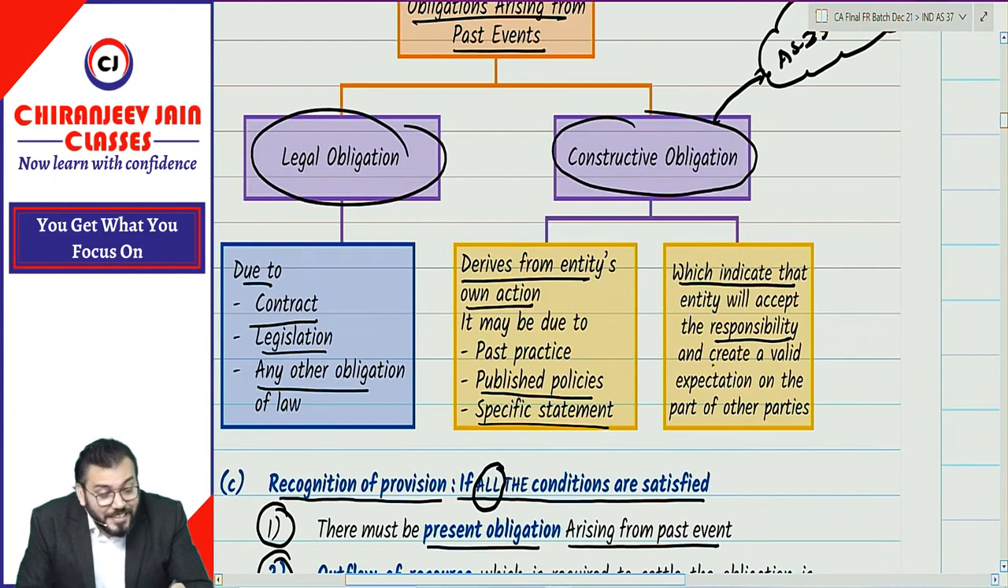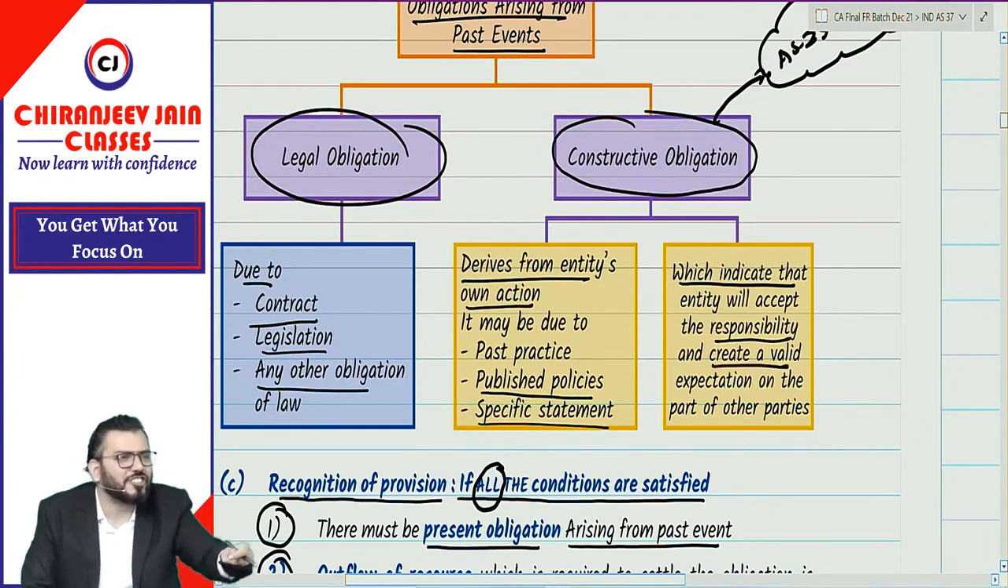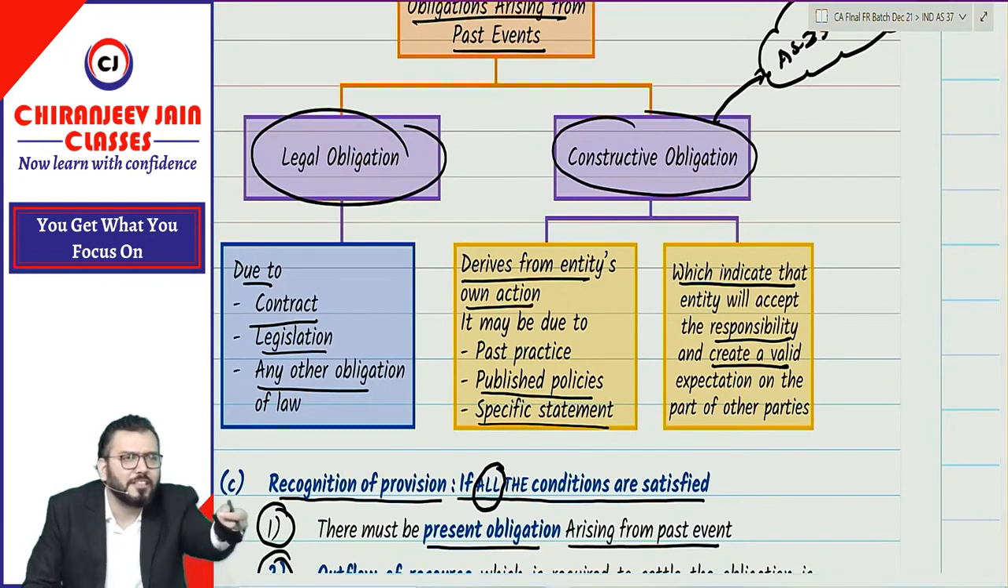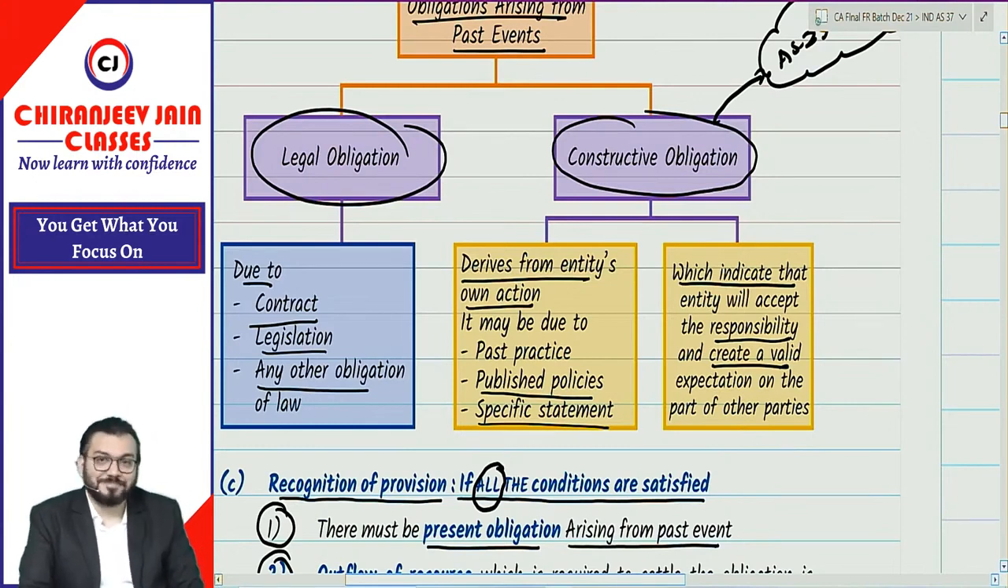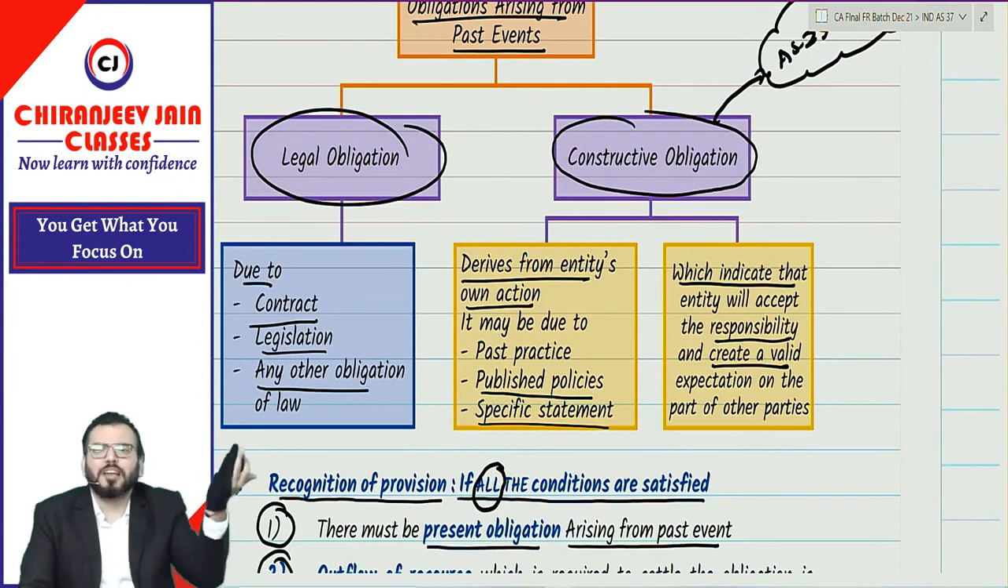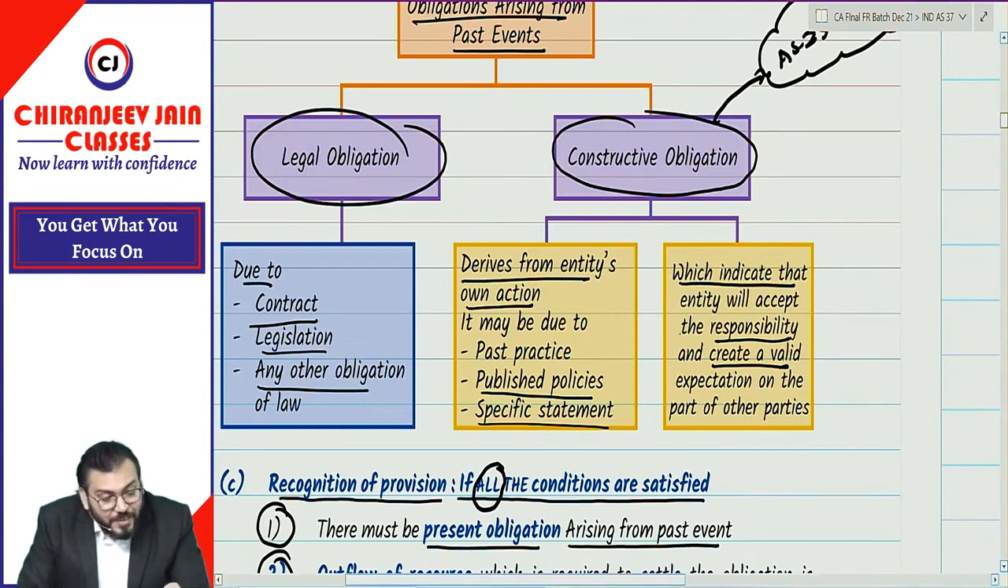Yes, sir. And create a valid expectation on the part of the other party. Once I have done the announcement, there is some expectation in your mind? Sir, will refund. We need to work hard. Now you may or may not work hard, that is a point of view. But right now you have some expectation from me or not. So can I say which indicates that the entity will accept the responsibility and created a valid expectation on the part